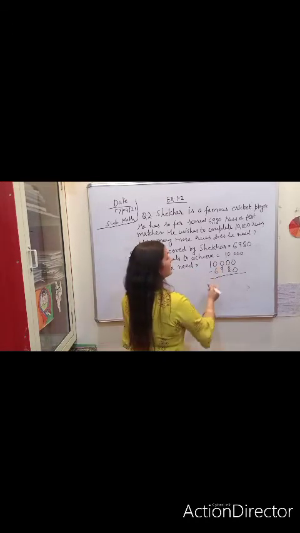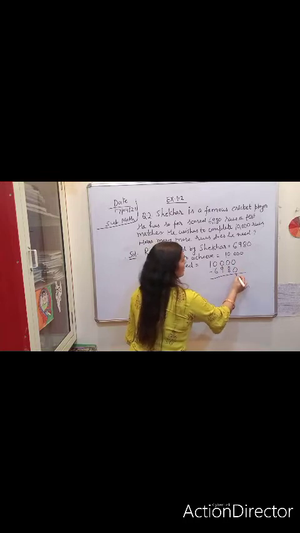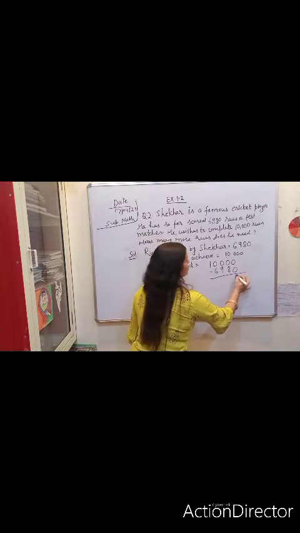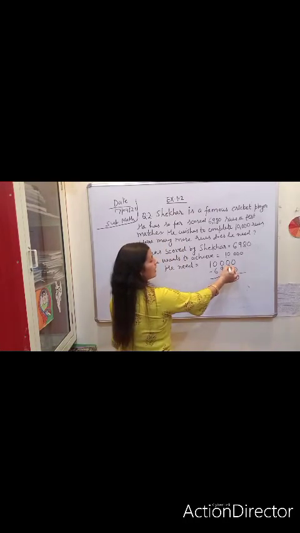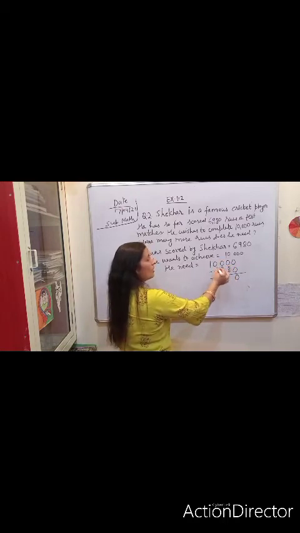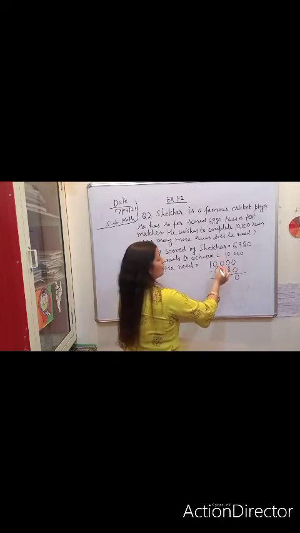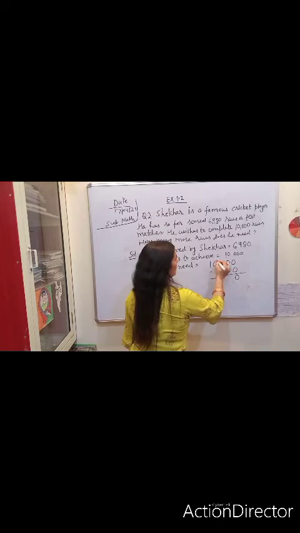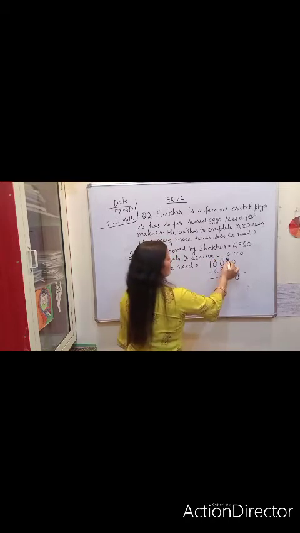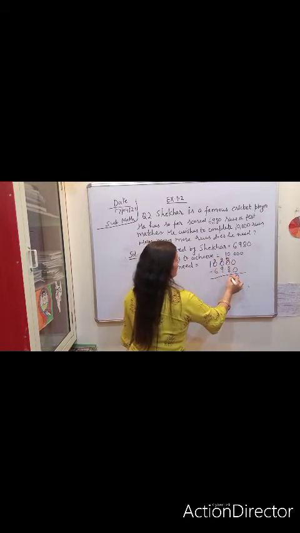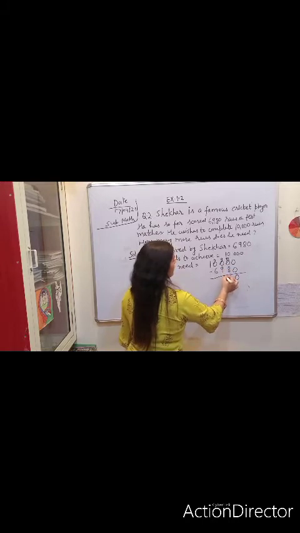Now subtract this. 0 minus 0 equals 0. Now here is 0, then what will we do? Carry forward. Now it will become 10, then it will become 10, it will be 9, it will also be 9. So 10 minus 8, 2. 9 minus 9, 0.